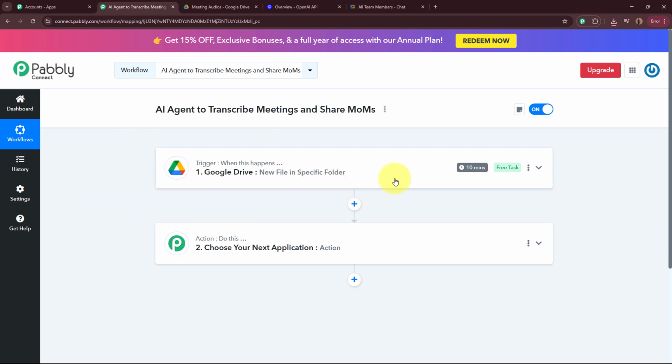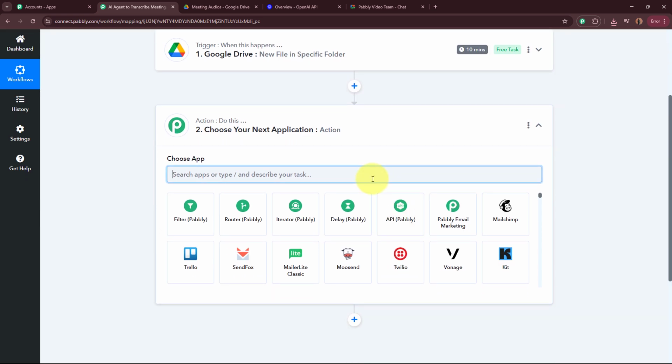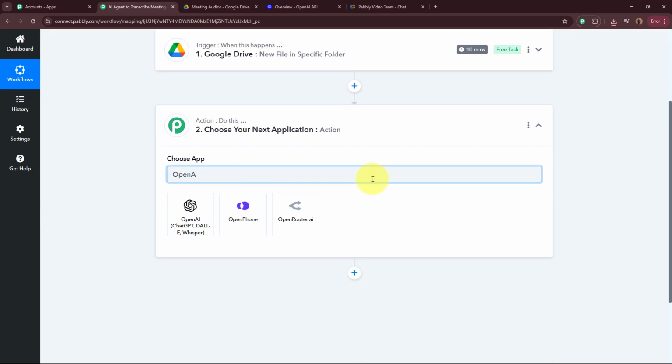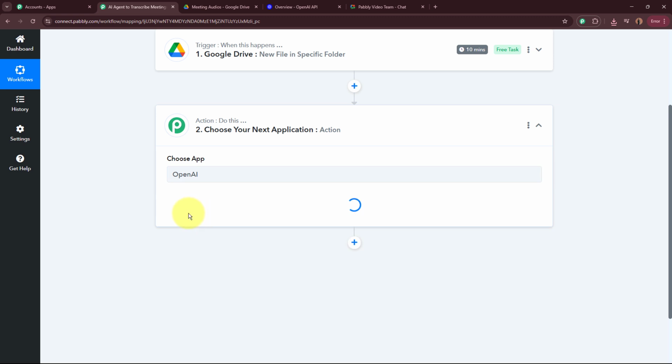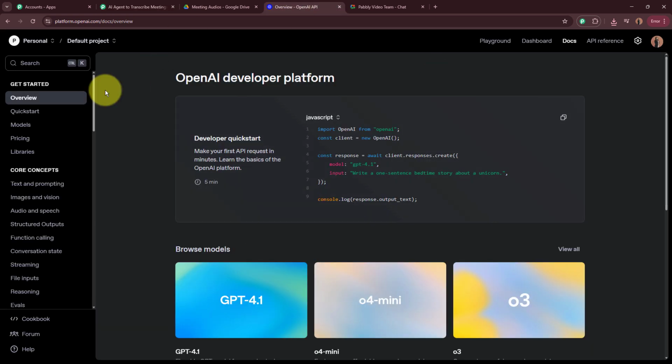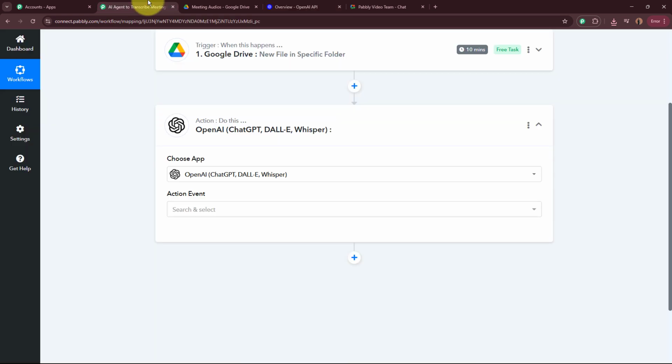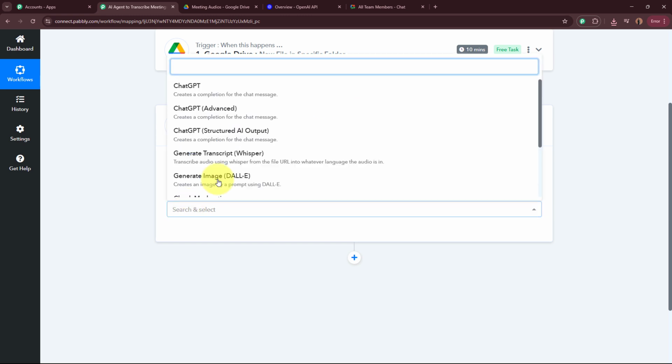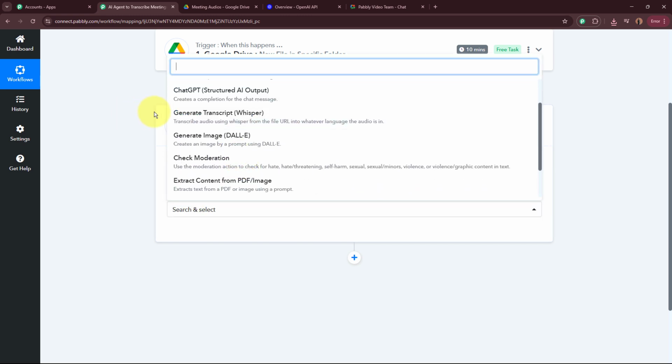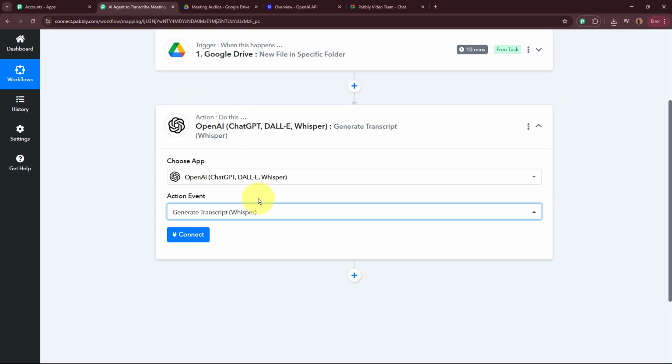As our trigger setup is done, as we have the response of the audio file, now what I want is I want to transcribe that audio into text. For that, we are going to use AI agent. For that, we're going to set up our action step. And for the action application over here, what I'm going to do is I'm going to select it as OpenAI right over here. I am using my AI agent as OpenAI. If you want, you can use other AI platforms according to your requirement for your AI agent, okay? And for the action event over here, I am going to select it as Generate Transcribe Whisper right here, okay? So this is the action event that I want to select.